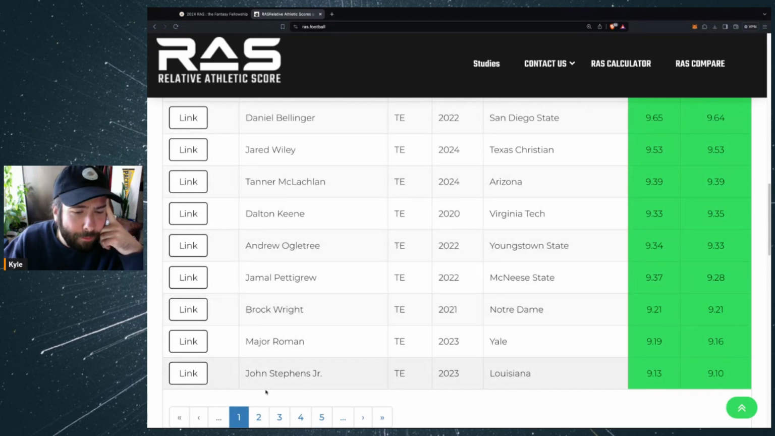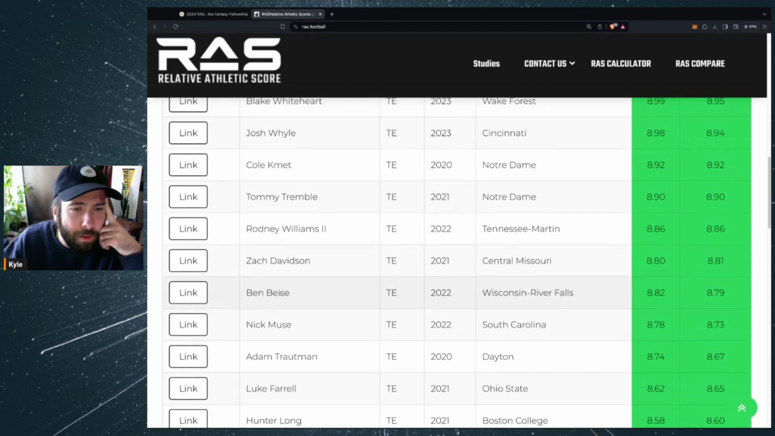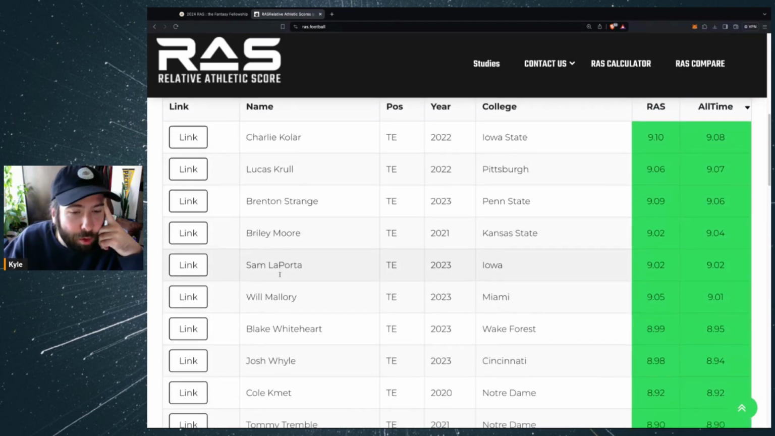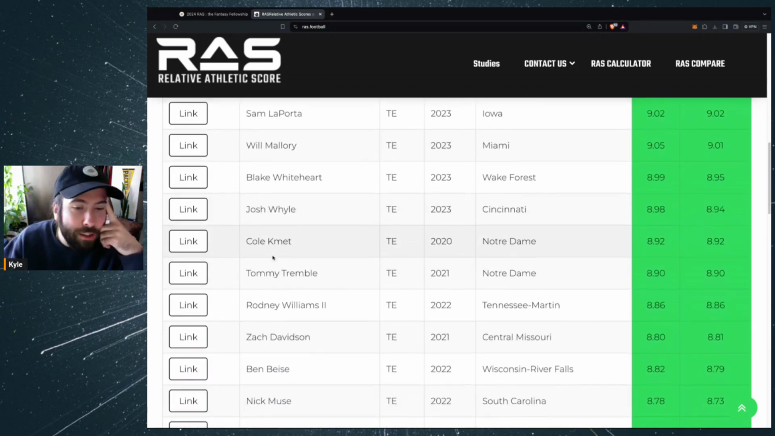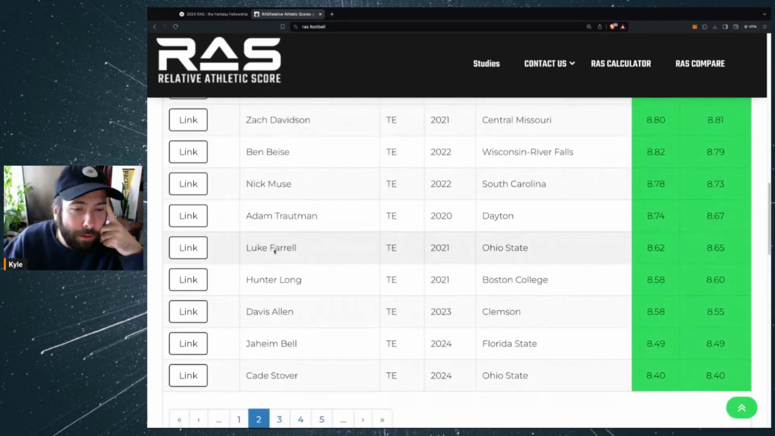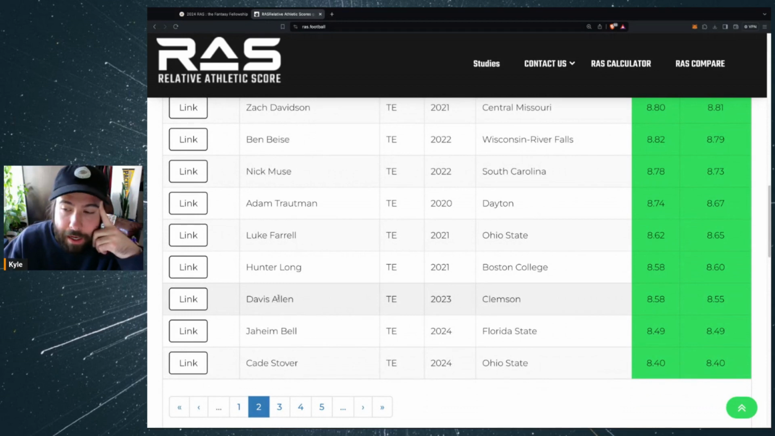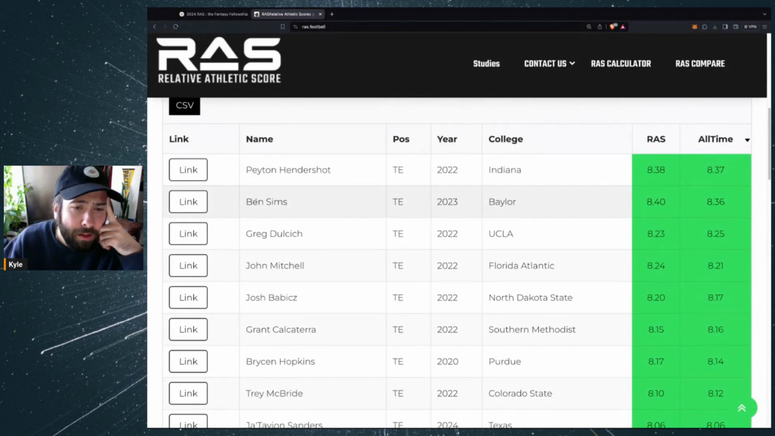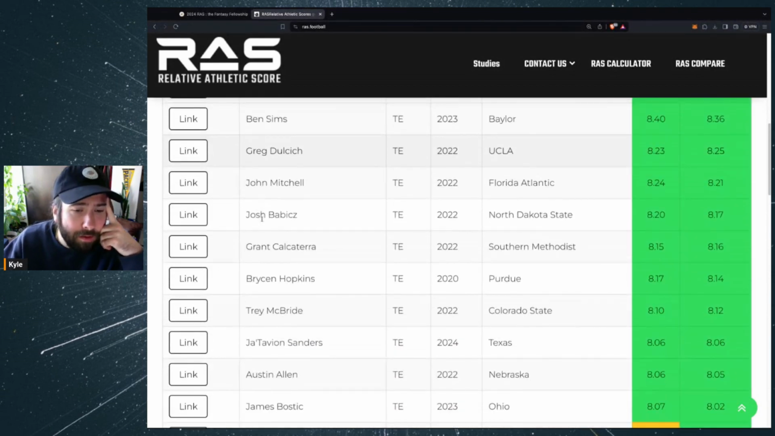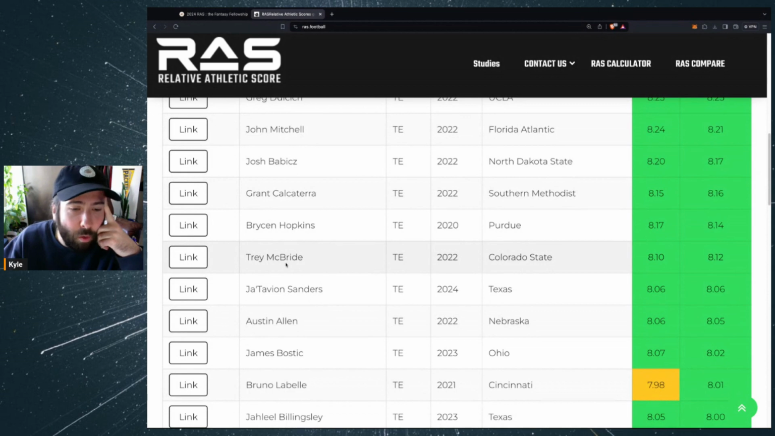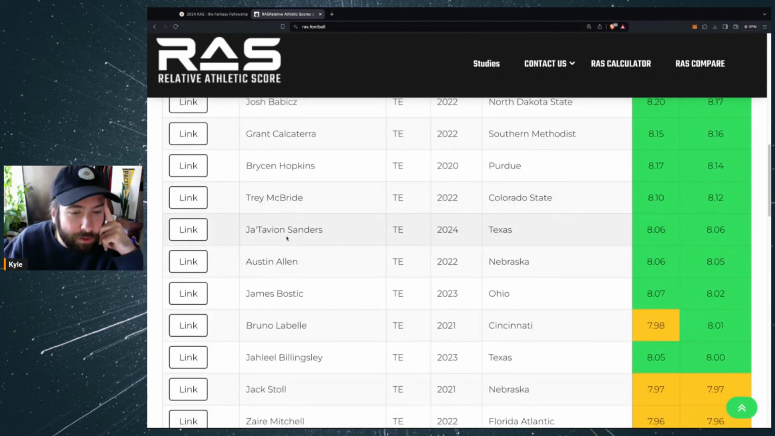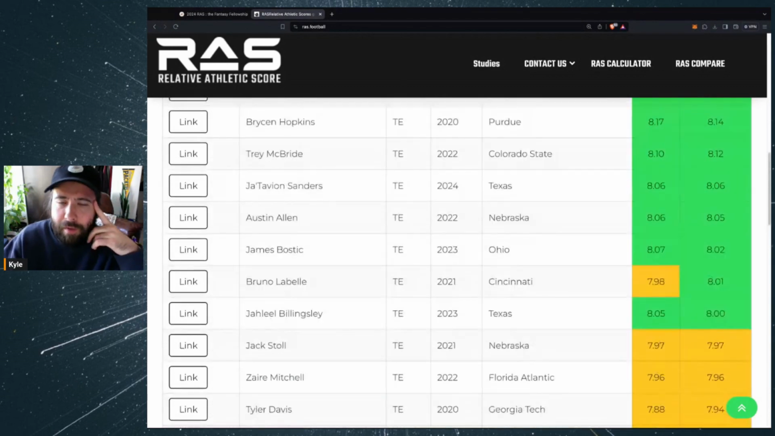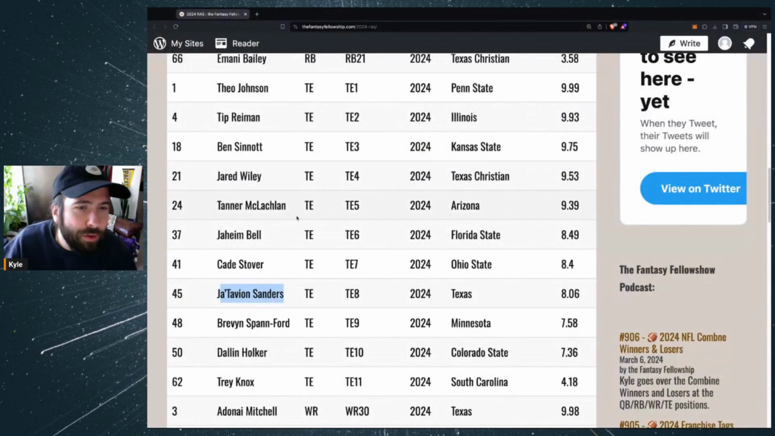There's a lot of names that are hit or miss on this list, but Brenton Strange. There's Sam LaPorta with a 9.02. Cole Kmet, 8.92. Troutman. Davis Allen. Don't sleep on Davis Allen, 8.58. We'll go one more page deep here. Dulcich, still a guy that I think can play at the next level. There's Trey McBride, 8.10. So kind of in line with Sanders, which is nice to see. You kind of want your guys to be athletic enough. So anything above an 8 should be a decent size. So those are your fantasy positions.